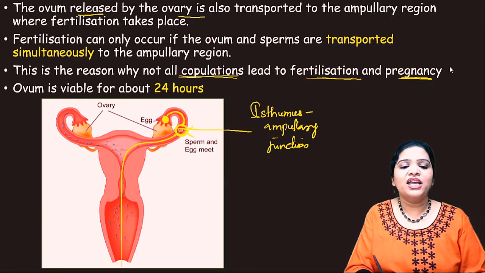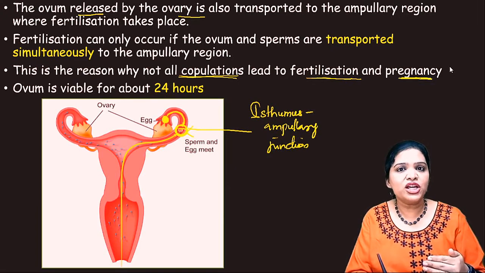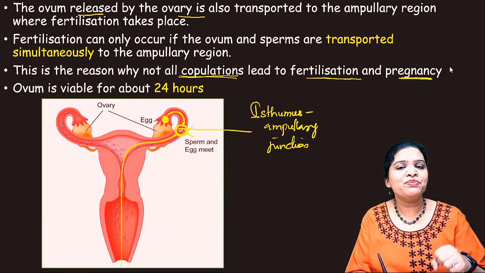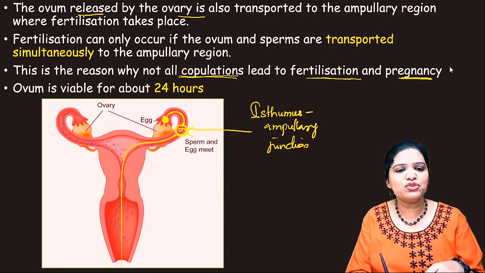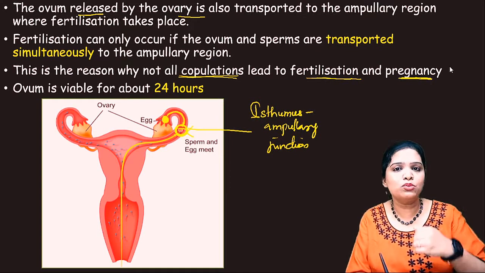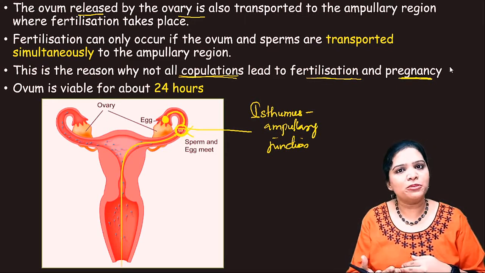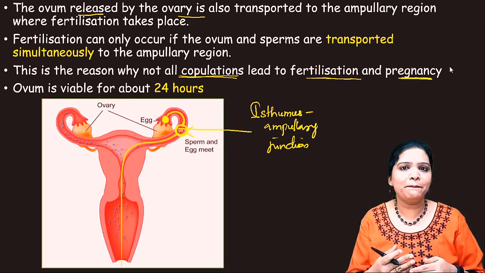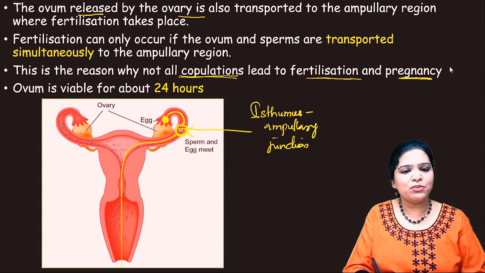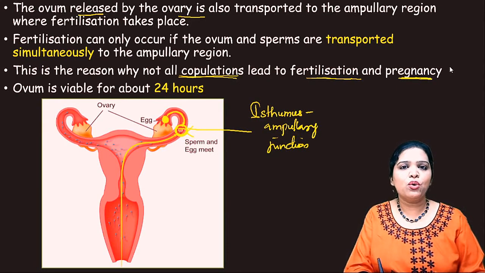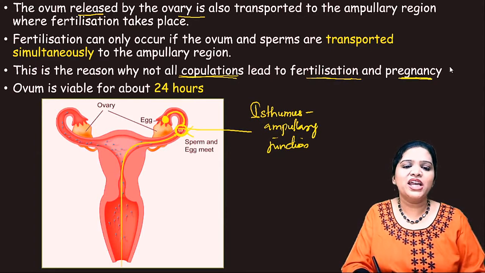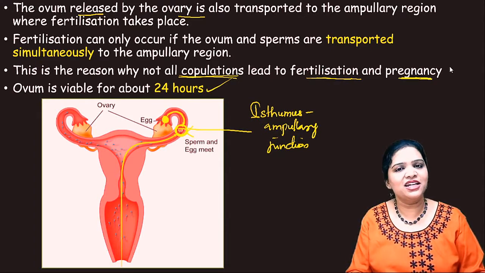Even after ovulation, the egg is there and the sperm is also present after intercourse, but if the egg does not move to the ampullary junction, fertilization will not be successful and she won't get pregnant. That is important. Similarly, if the ovum does not meet the sperm, after 24 hours it gets degenerated.